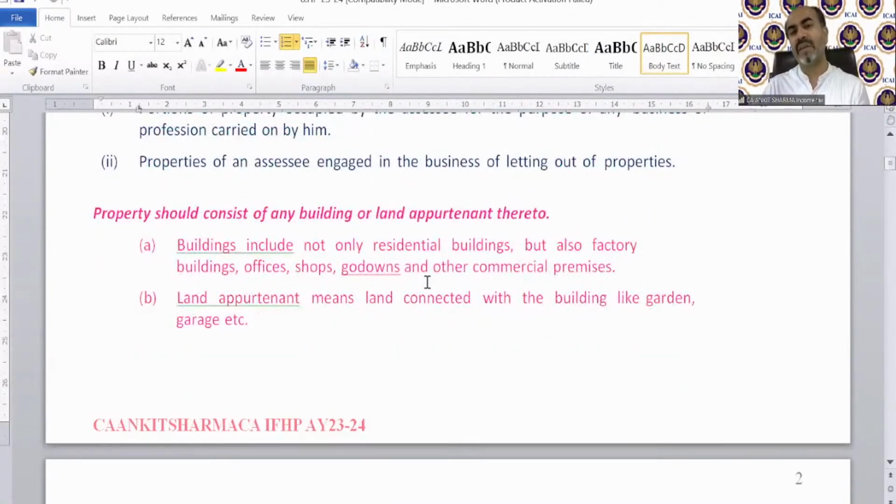Now, a very interesting thing: under the income from house property, there will be a lot of questions in your mind. What if I have 3 houses and all are let out? If I have 1 room let out and the other part of my building is self-occupied? If my building is vacant for the whole year, etc. There are a lot of cases. A lot of questions might arise in your mind, and it should. But do not worry. We will discuss each situation one by one when the numerical topic will come.